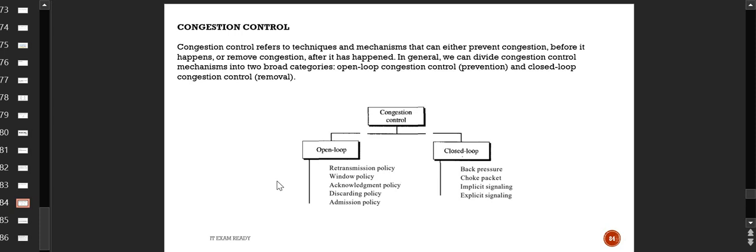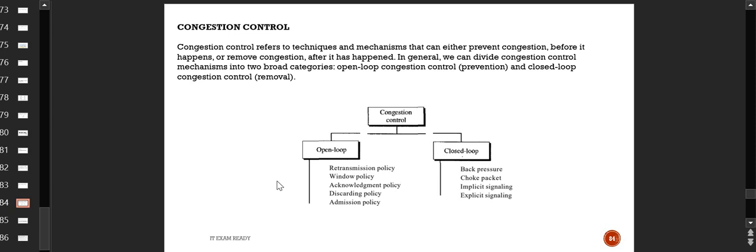So basically we divide the entire congestion control mechanism into two categories. One is the open loop and the other is the closed loop. So open loop is related to prevention and closed loop is related to removal. Under the open loop, we have retransmission policy, window policy, acknowledgement policy, discarding policy, and admission policy.